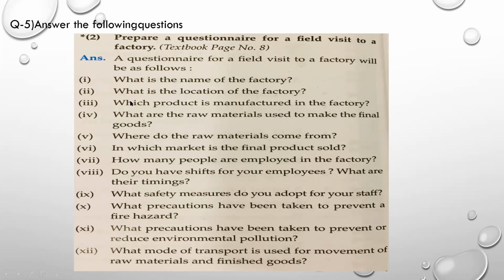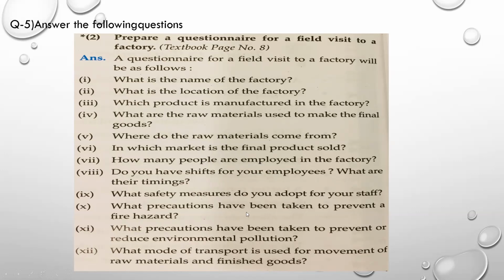So a questionnaire for a field visit to a factory will be as follows. You will be asking the persons who are staying there, what is the name of the factory? Next, what is the location of the factory? Which product is manufactured? What are the raw materials used to make the final goods? From where do these raw materials come? Then in which market are the final products sold? How many people are working? In how many shifts do the people work? What are their timings?